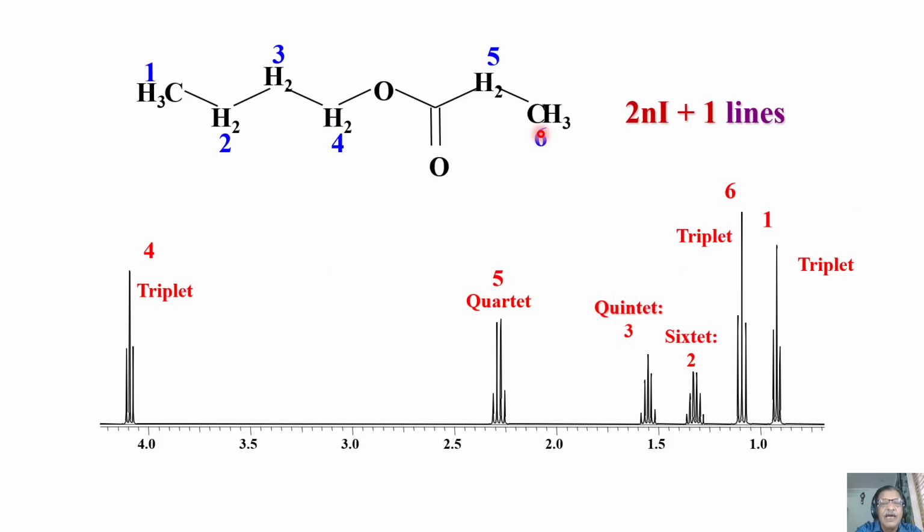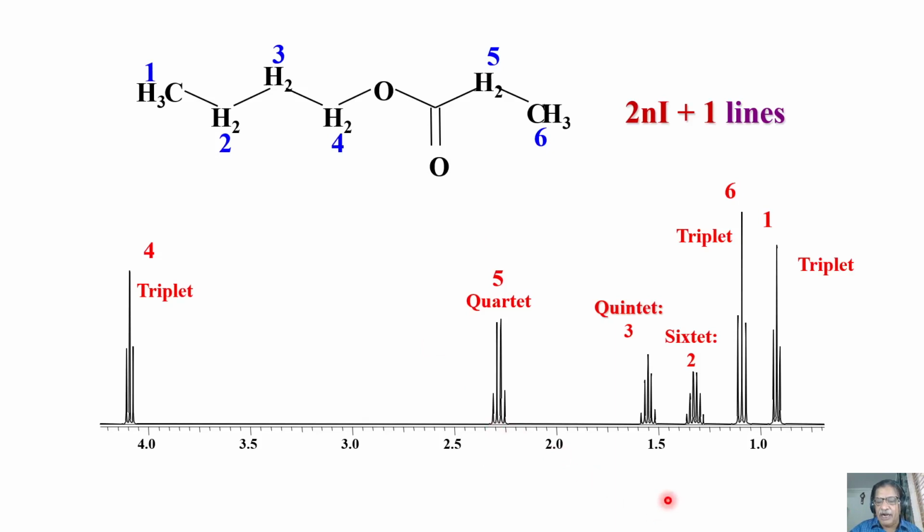What is this molecule? A simple molecule. We started analyzing by looking at the multiplicity pattern: triplet, sextet, quintet, quartet, triplet. Again, what is the idea we used? We used the idea of coupling between one spin and another spin. For example, this CH3 was coupled to CH2 and there is no other long range coupling. Remember, in the interpretation of 1H NMR spectra, I took this as an example. So this CH3 will be a triplet because of the CH2 protons. As a consequence, this has to be a quartet because of this. We understood this very clearly.